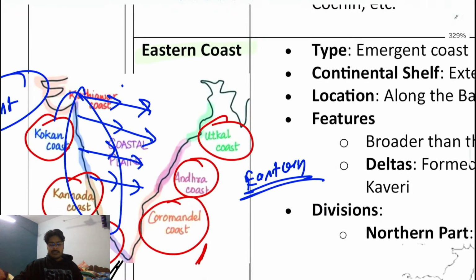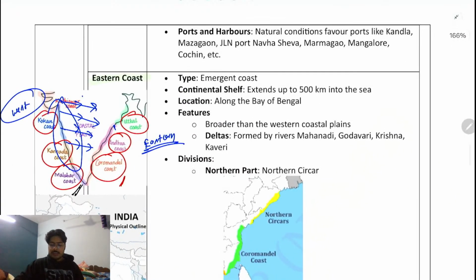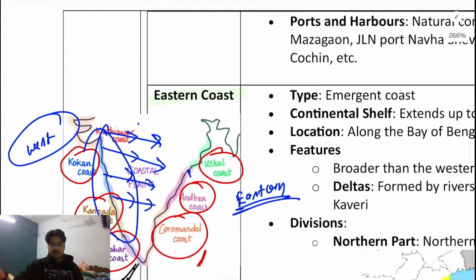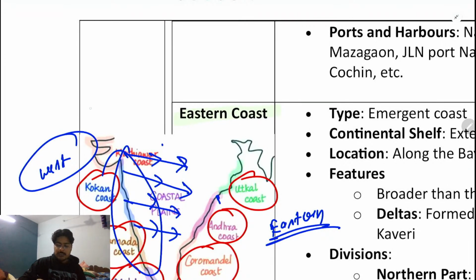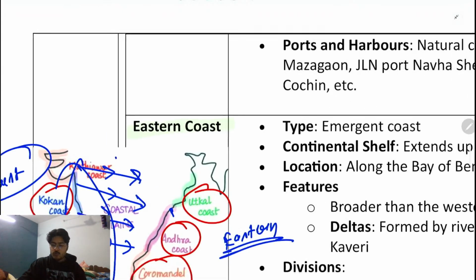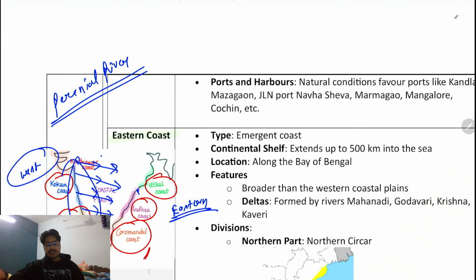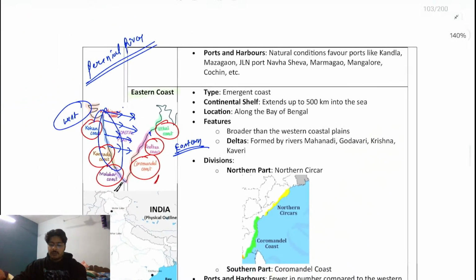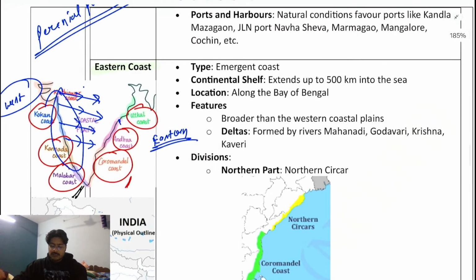Clear? And overall, these rivers will form some delta here also, though not very much. And the rivers I told you about in the Eastern and Western Ghats are known as seasonal rivers. Two types of rivers I told you: perennial rivers and seasonal rivers. Seasonal means whenever there is enough rain, enough precipitation, only then these rivers are filled with water. Otherwise, most of the year they don't have that much water. Now we'll talk about these things. So this is the Eastern and Western Ghats.